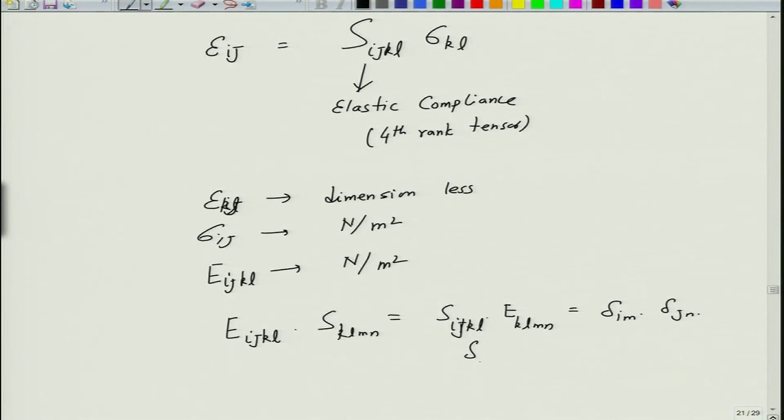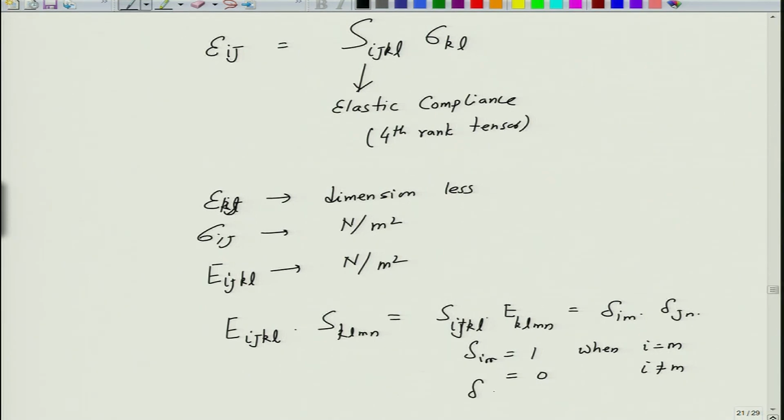So, this delta im is equal to 1 when i is equal to m, because of the property of matrix, and you can see the two relations should be compatible with each other. When i is not equal to m, this is equal to 0.